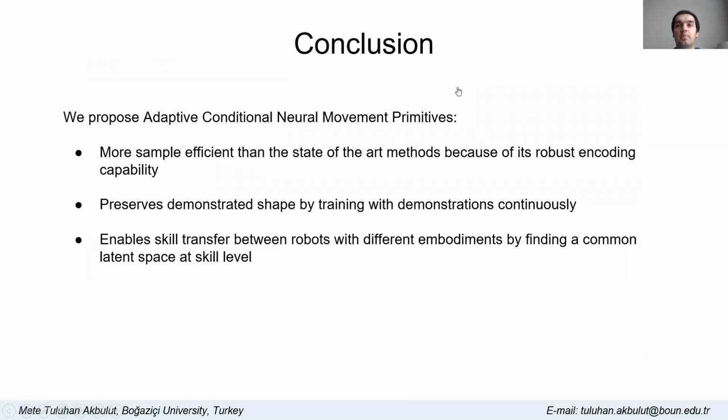We showed that ACNMP is more sample efficient than the state-of-the-art methods, preserves demonstration shape, and enables skill transfer between robots with different embodiments.